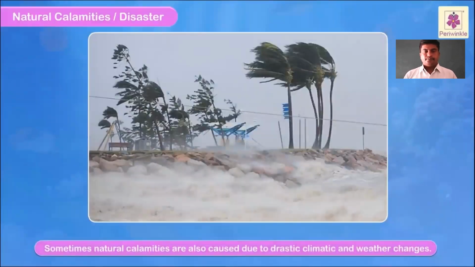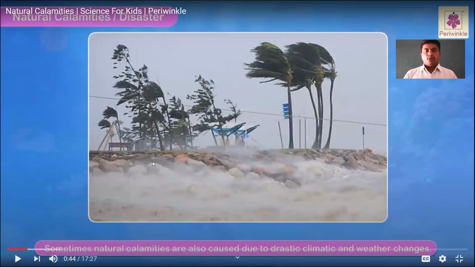Sometimes natural calamities are also caused due to drastic climatic and weather changes. Of course, dear students, most of the time natural calamities happen due to drastic climate changes and also weather changes. You might have observed, today you come out of the house, look at the sky, since morning to evening, there will be clouds. We don't know where rain is happening, where rain is going. But remember, most of the time natural calamities will occur due to climatic change and weather change.